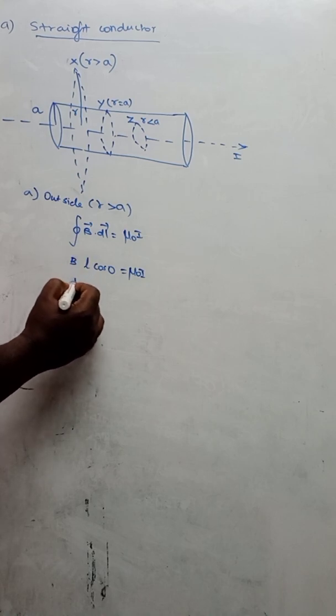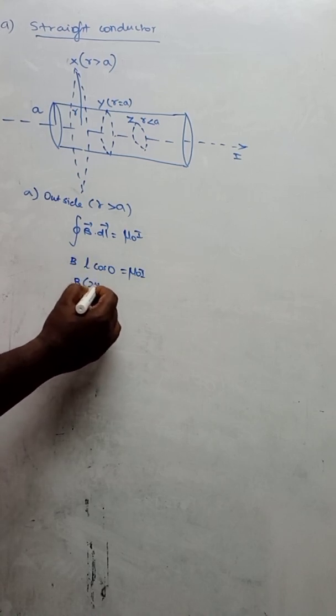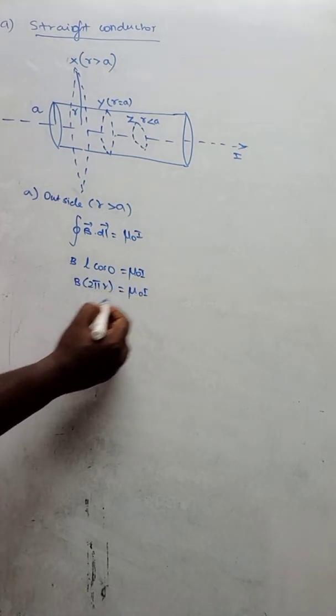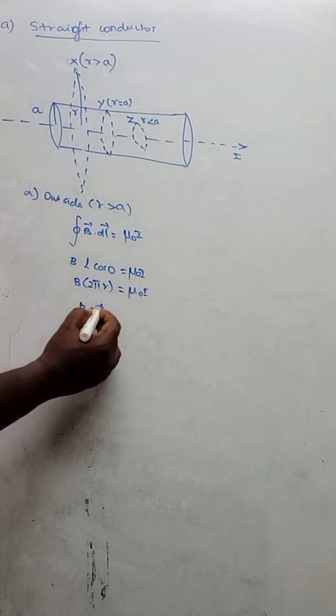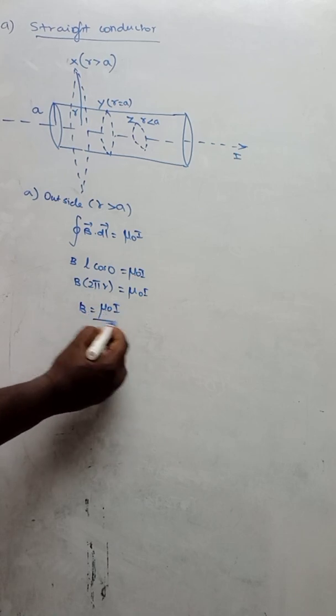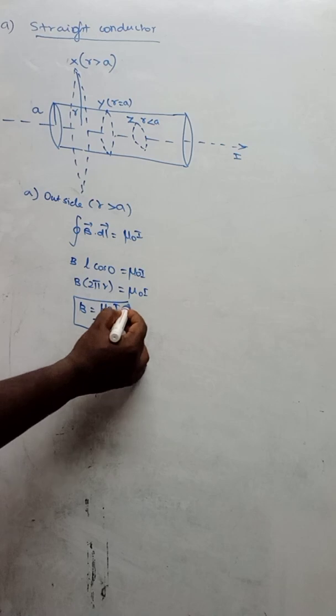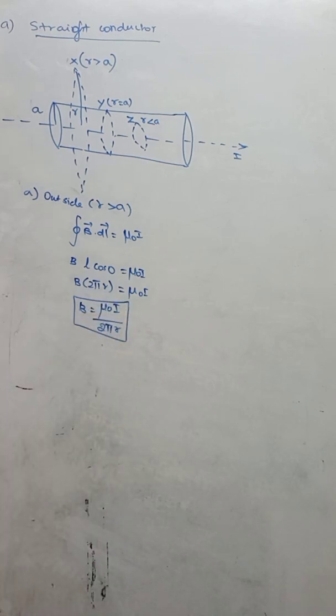So you can take that B into 2 pi r is equal to mu naught I. So B is equal to mu naught I divided by 2 pi r. This is the magnetic field outside the conductor.